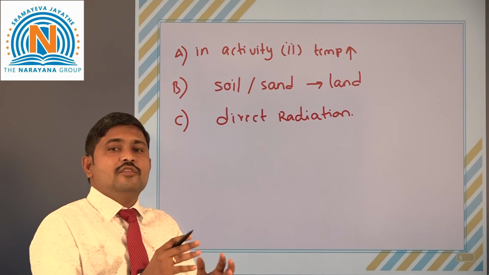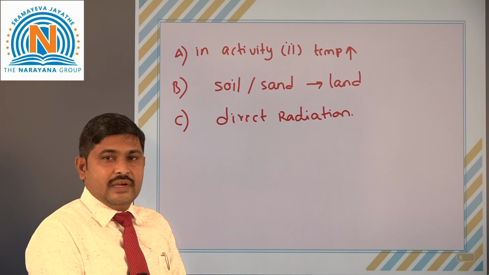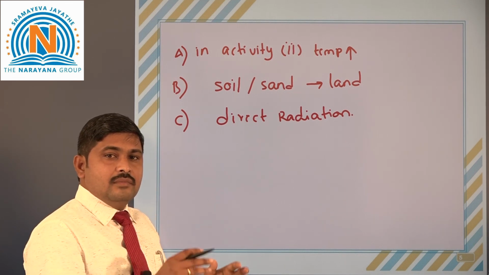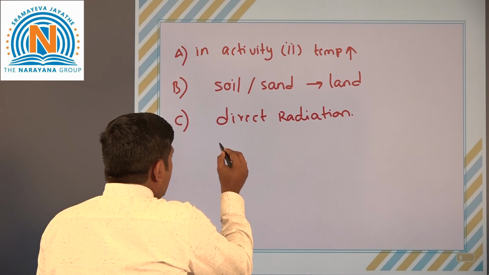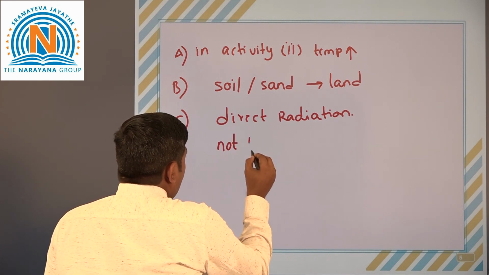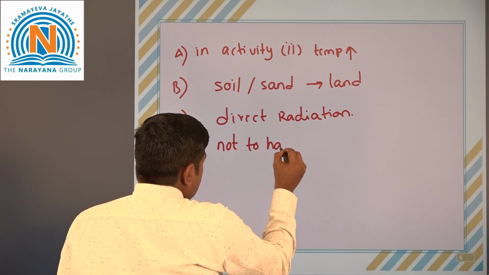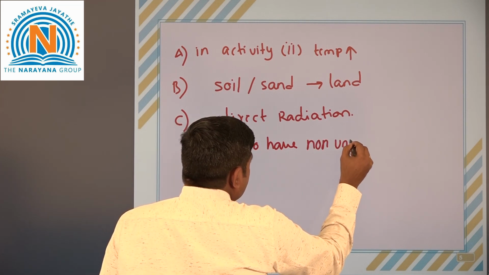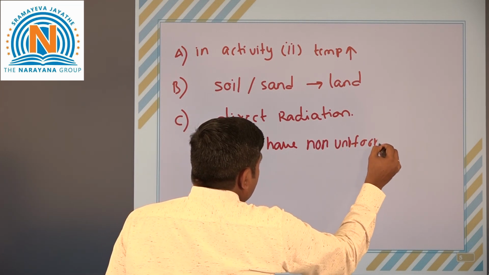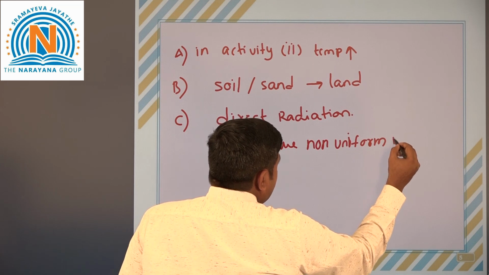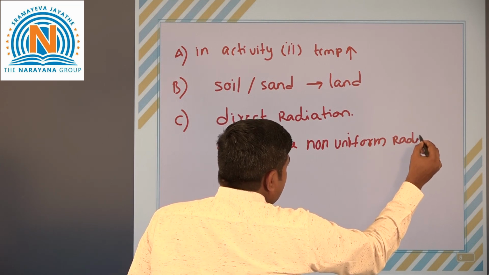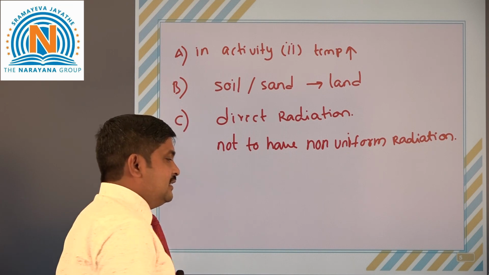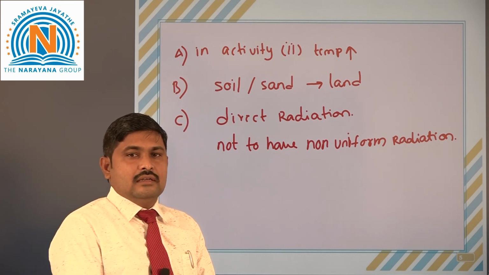That is why temperature fluctuations can happen. That is why it is advised to measure in shadow, to avoid non-uniform radiation. So it is advised to measure the temperatures in the presence of shadow.